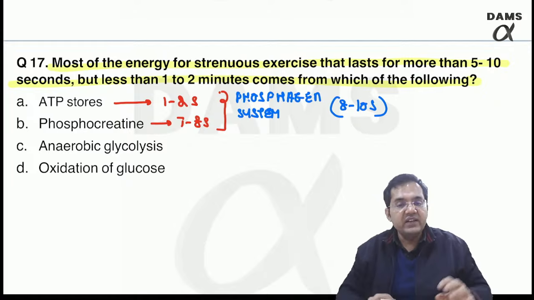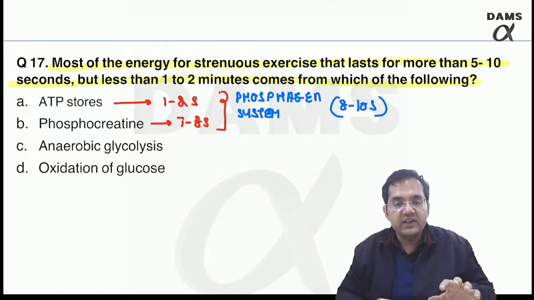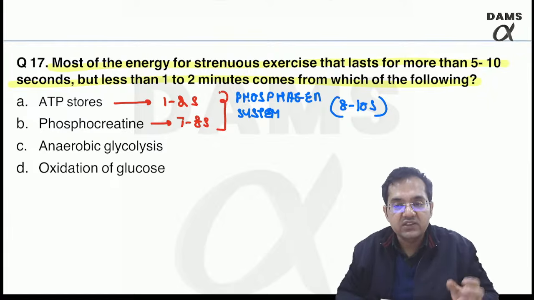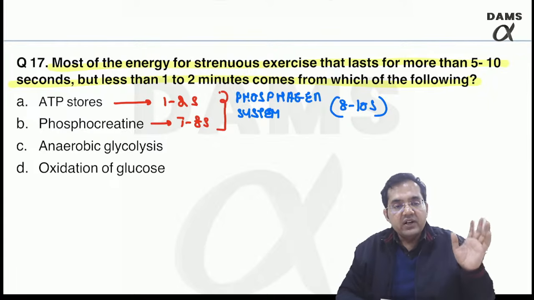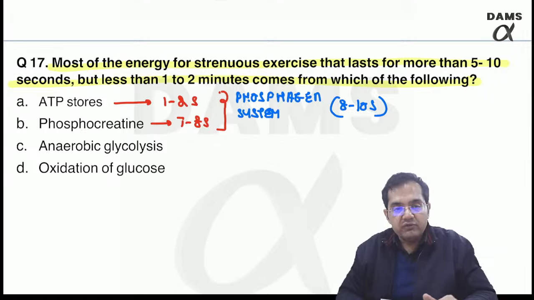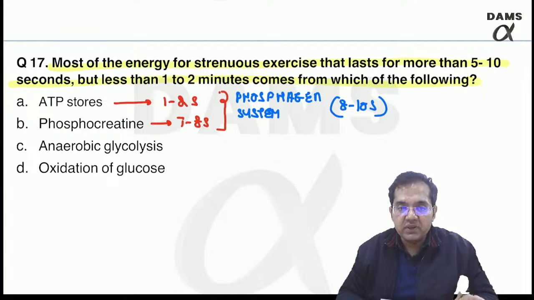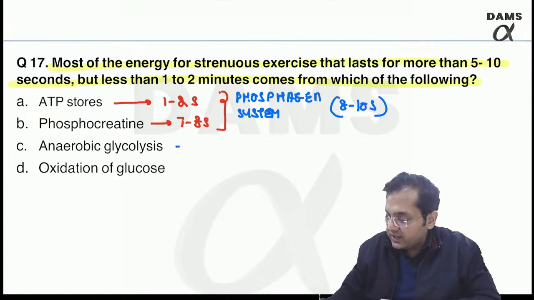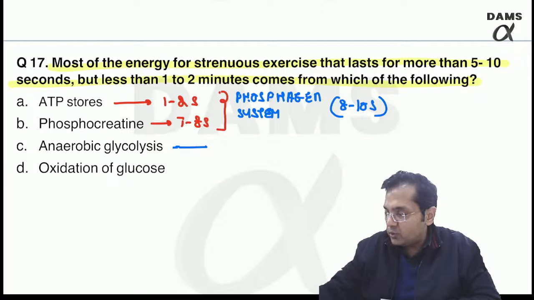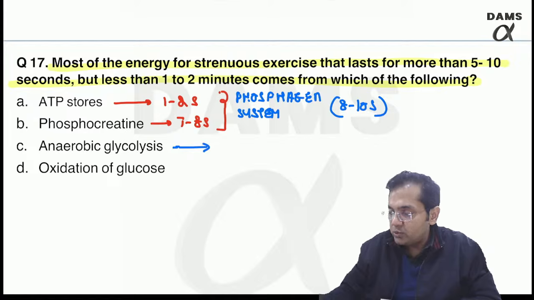So any activity which is only lasting for 8 to 10 seconds, such as a 100-meter dash, a 50-meter run, a 20-meter run, a 50-meter swim, that all is around the phosphocreatinine or phosphagen system, phosphocreatinine plus stored ATP. After that, any exercise which is for more than 8 to 10 seconds and lasting for around 1 to 1.5 minutes, right?